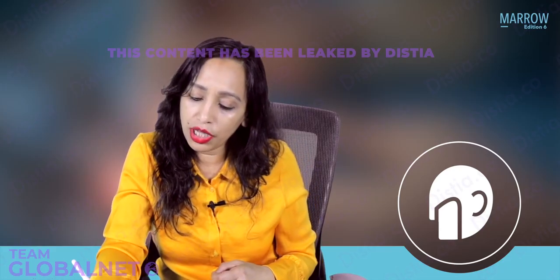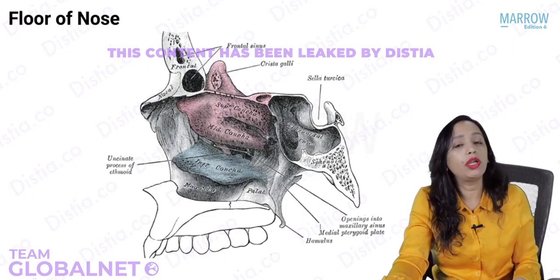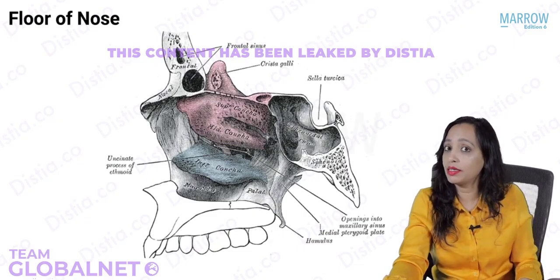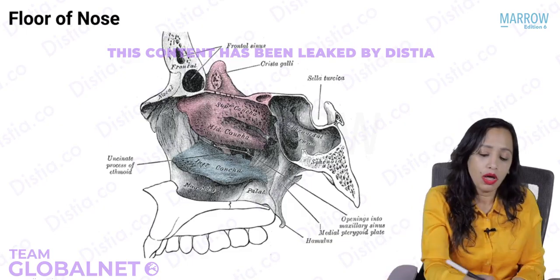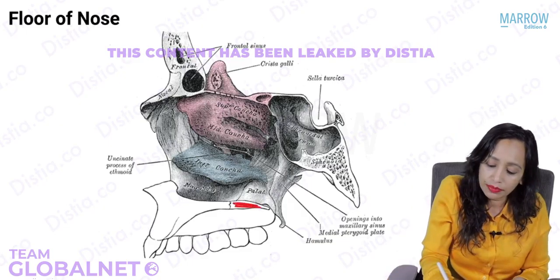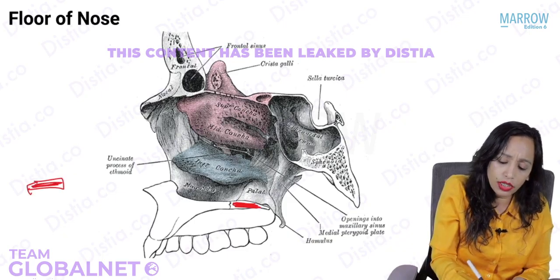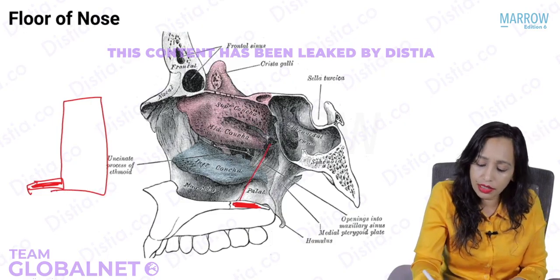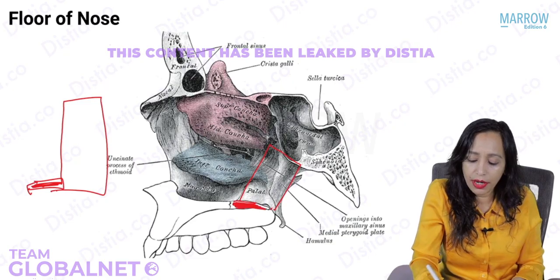So now let us do the floor of the nose. The floor of the nose we know is the palate, and the palate is formed by which bones? Yes, the palatine bone, it has to be the palatine bone. But the palatine bone forms the palate posteriorly. The palatine bone is an L-shaped bone like this. It has a horizontal plate and a vertical plate. Can you see this? This is the vertical plate of the palatine bone. This is the horizontal plate of the palatine bone.